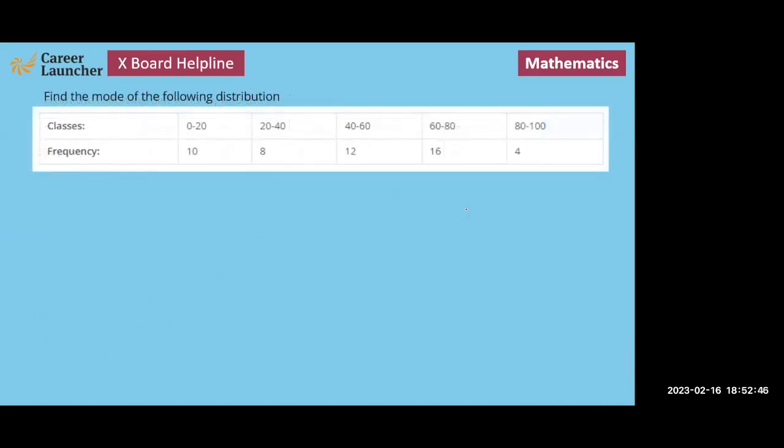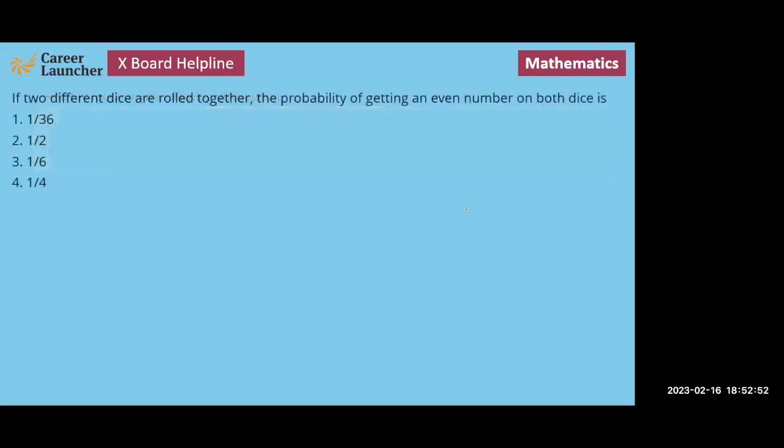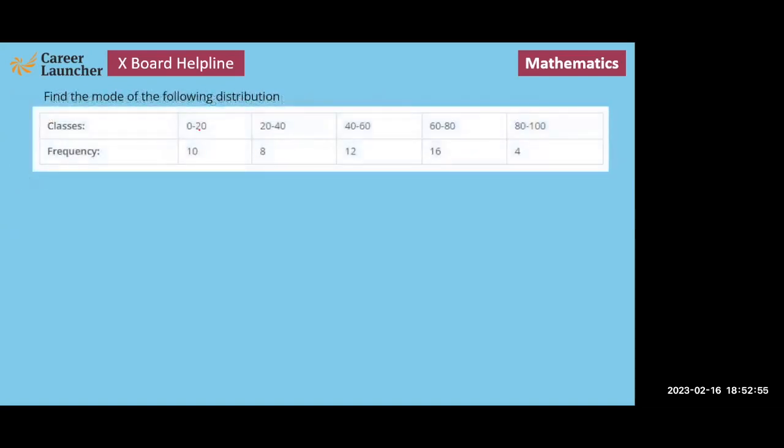Here you are given the data, with classes 0 to 20, 20 to 40, 40 to 60, 60 to 80, 80 to 100. It is always better to write it in this form.